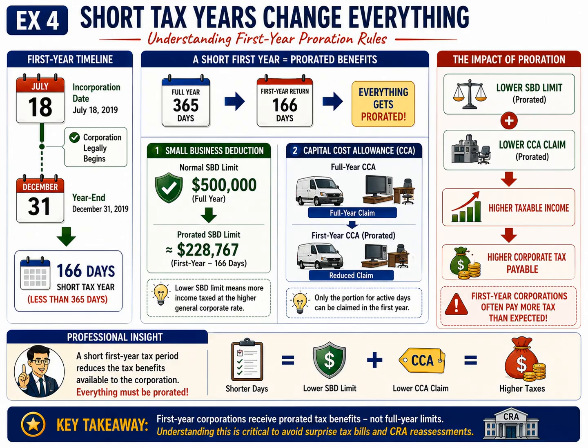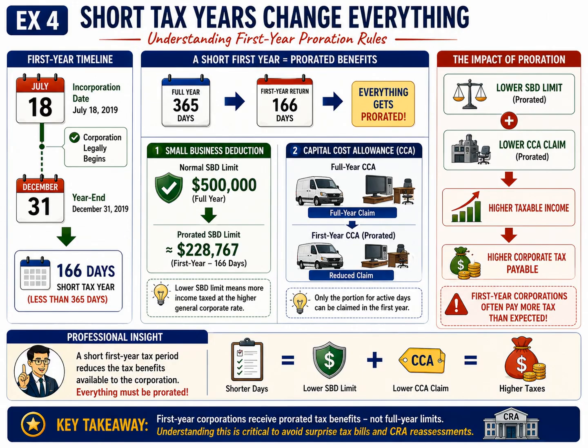Now look at the flow diagram on the right side of the slide. It summarizes how these two reductions work together. First, the corporation has a lower small business deduction limit. Second, it has a lower capital cost allowance deduction. Together, these two factors increase taxable income. Once taxable income increases, the corporation ultimately pays more corporate income tax than many beginners expect. This explains why first-year corporations often receive unexpectedly high tax bills.